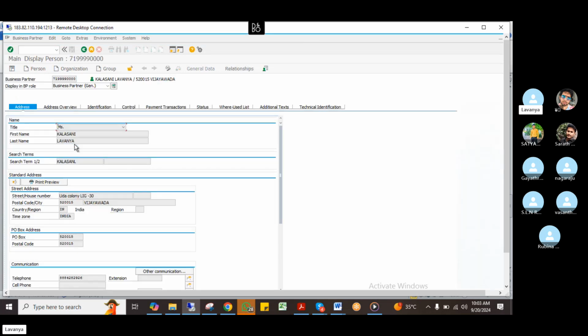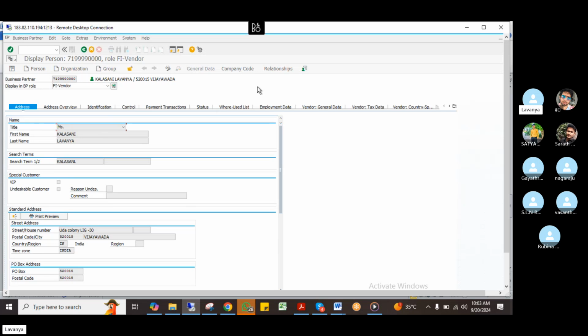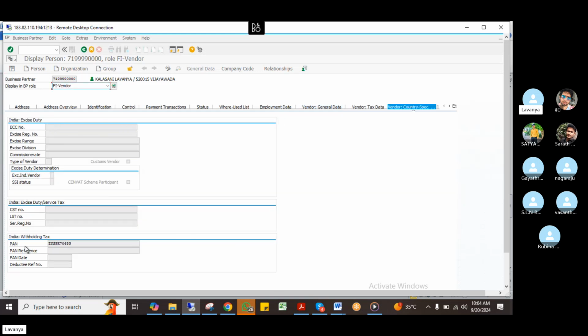If you open this vendor, see here, if we change the business role, then the company code will come. By default it is coming as a business partner. So here, just mention FI vendor. If I mention FI vendor, see, the company code will come. In the general data, I have to mention PAN. If you come to vendor country specific, it is there. See, PAN I have already mentioned.